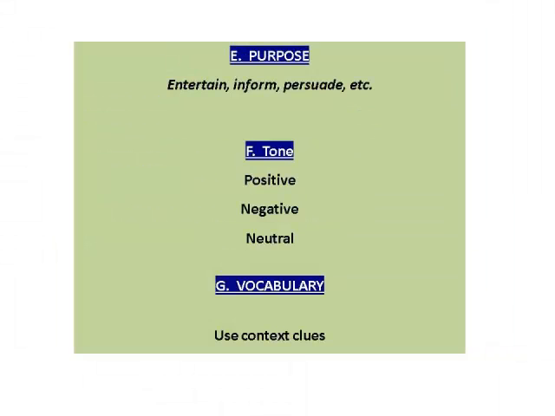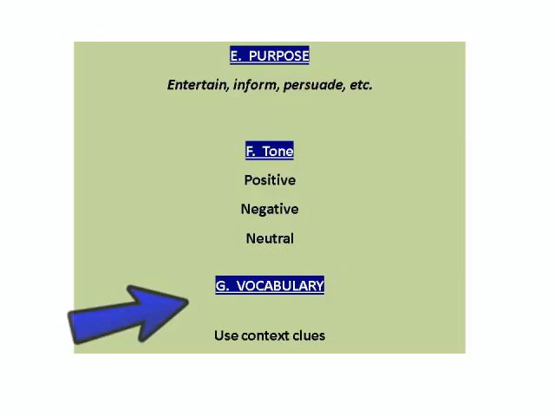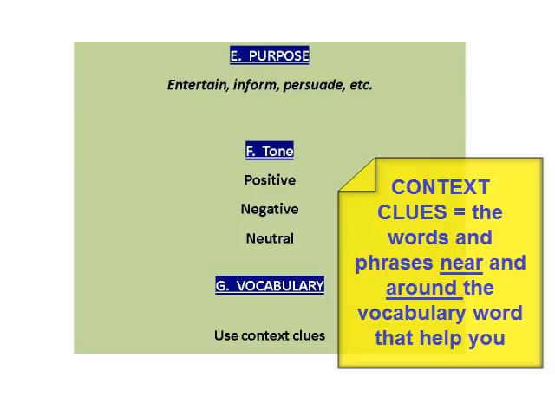And then lastly, purpose. We've talked about purpose in class before. What's the purpose for the piece? Is it to entertain, inform, persuade, etc.? What's the tone? Is the tone positive, negative, or neutral? And remember, the tone is the writer's attitude toward what he's written. And then lastly, when it comes to vocabulary, they'll often ask you about a word, and the context clues are going to help you with those answers.